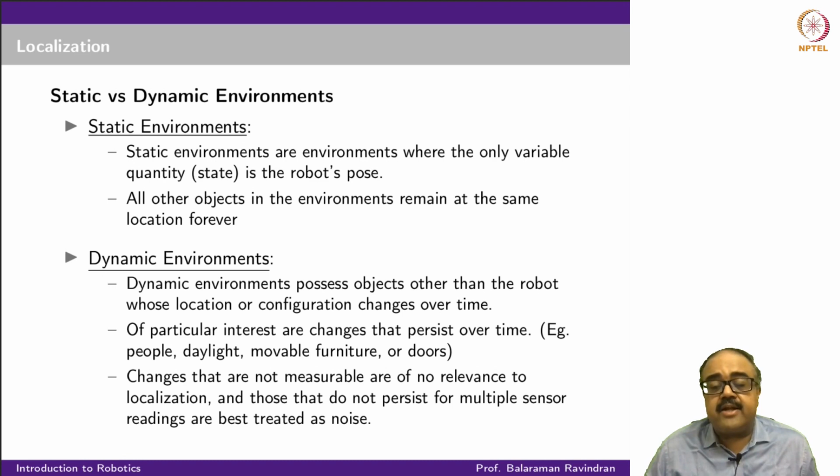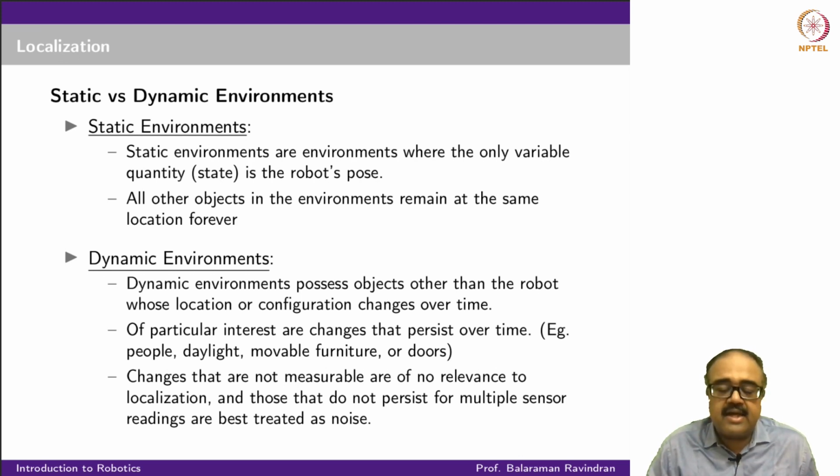So if I was trying to put myself on the map and say go next to the table, where I have to go becomes very different, because I have to localize myself with respect to the table, and then go there. If I move the table around, then my whole localization problem becomes something that I have to redo all over again. Or things like doors. If a door is closed, it's one thing. If a door is open, it's a completely different situation.